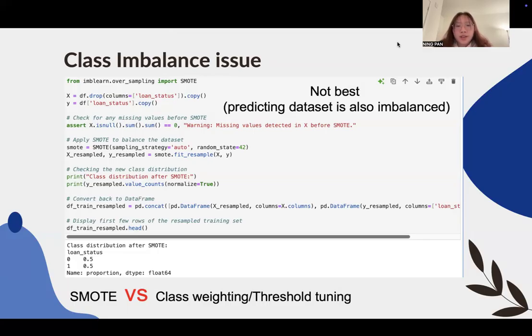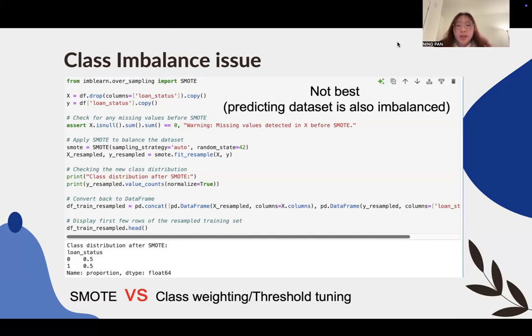Class weighting adjusts the importance of each class during training, making the model pay more attention to the minority class, but it doesn't introduce new data. Threshold tuning helps balance predictions at the decision stage, but it relies more on an already trained model.